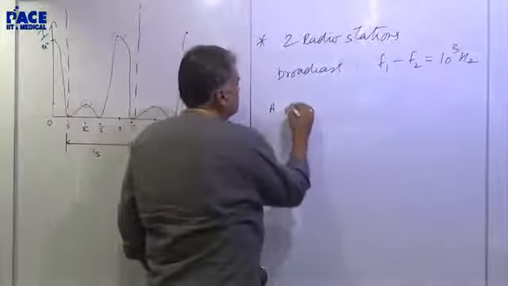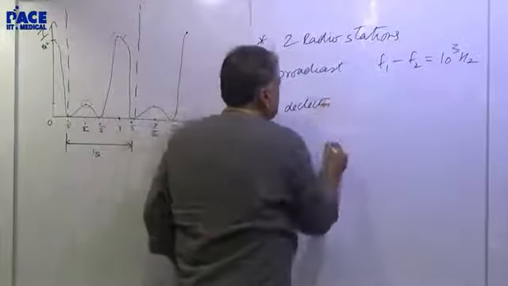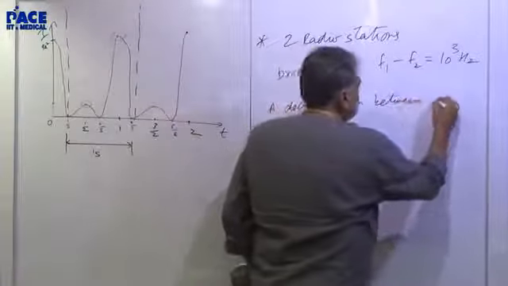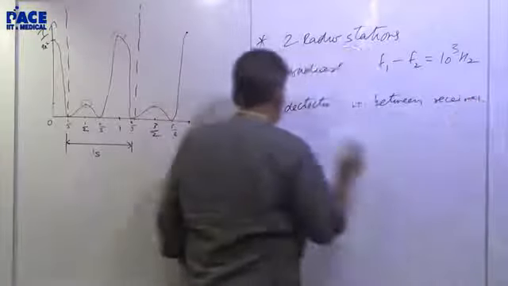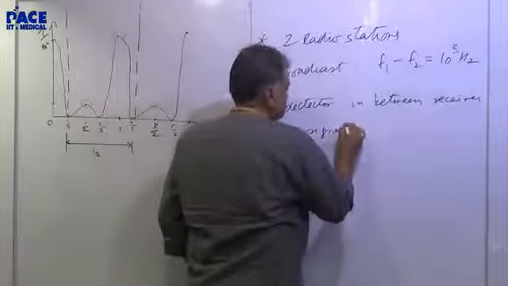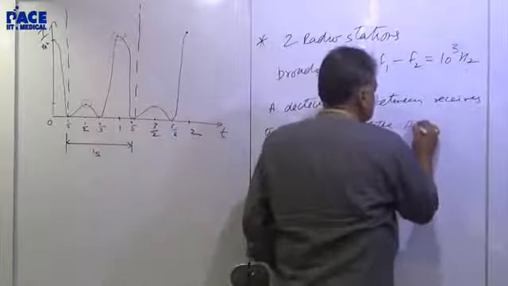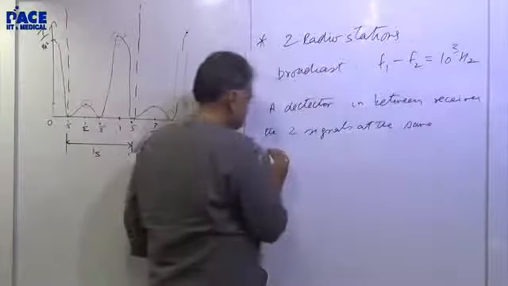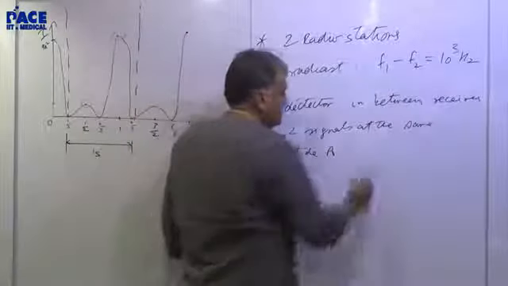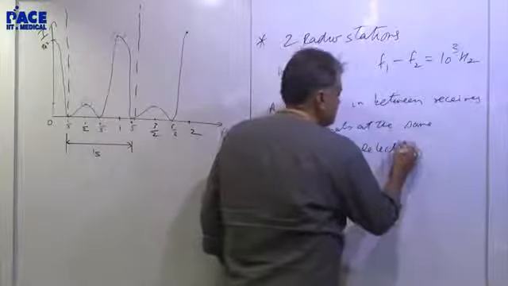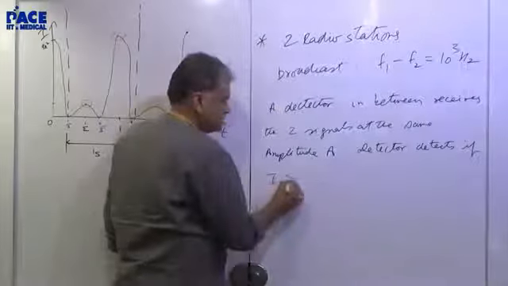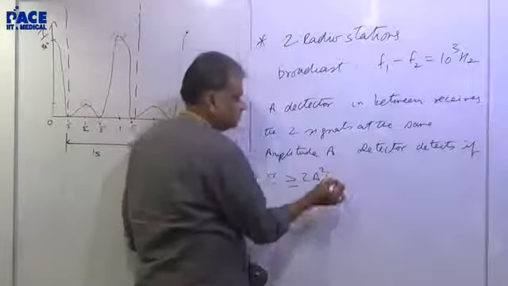A detector in between receives the two signals at the same amplitude A. Detector detects if the intensity is greater than or equal to 2A square.